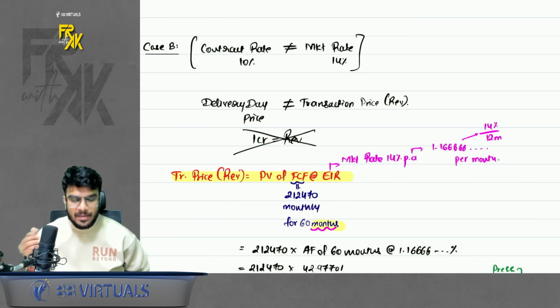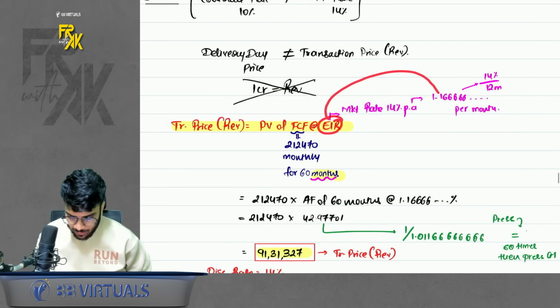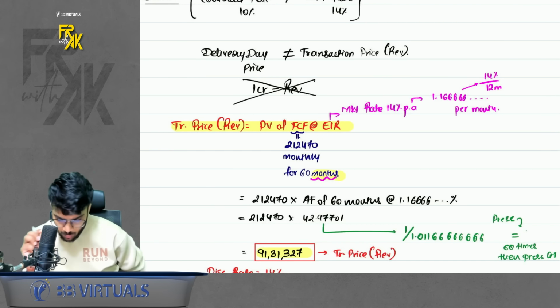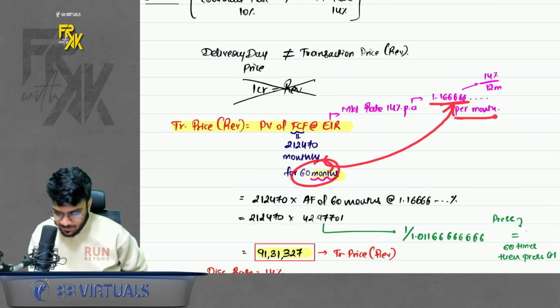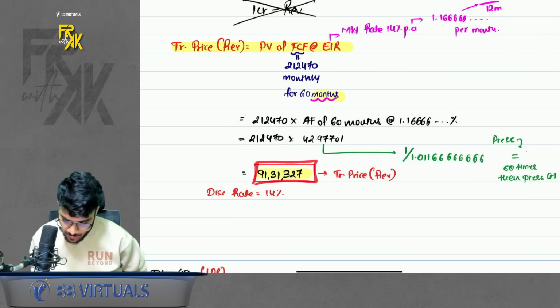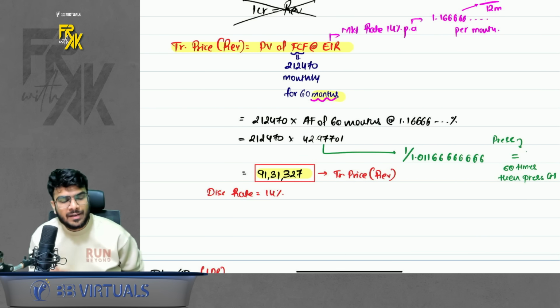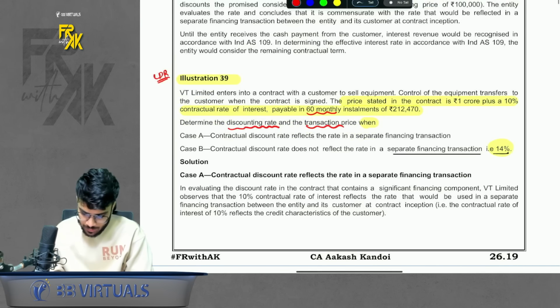Here monthly payments are there, so EIR should also be computed monthly. So I taught you how to calculate this. Okay, 212,470 for 60 monthly installments into the annuity factor of this rate. So I have given the calculation, you can see. So this comes to this much present value. This is the amount of your revenue. Whatever excess you receive, it is your interest income. Simple. So the B part of it was very important.